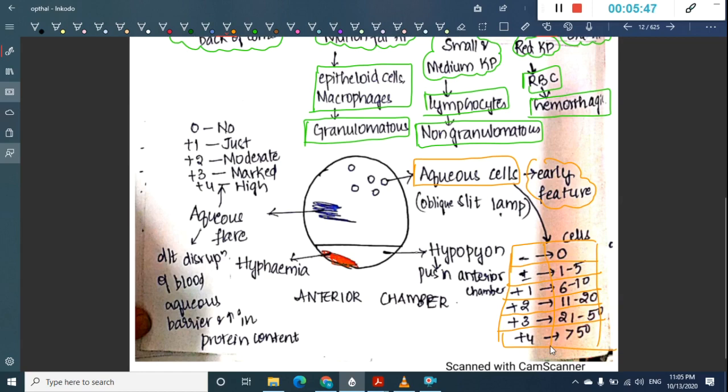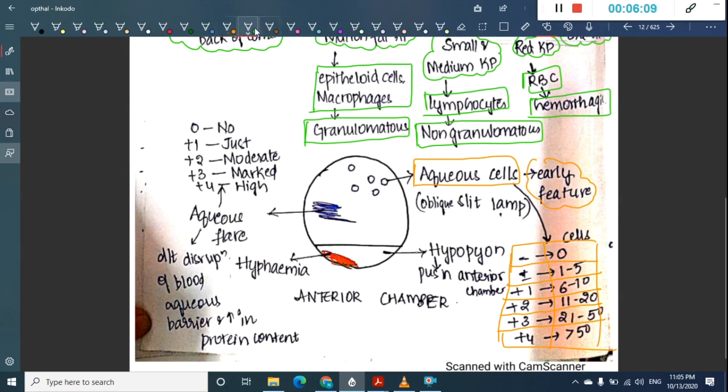Again, minus if no cells are seen, plus or minus for 1 to 5 cells, plus 1 for 6 to 10 cells, plus 2 for 11 to 20 cells, plus 3 for 21 to 50 cells, and plus 4 for more than 50 cells. This is for the aqueous cells, an early feature.